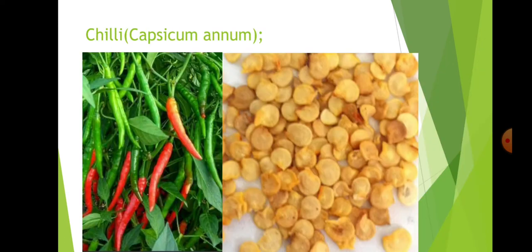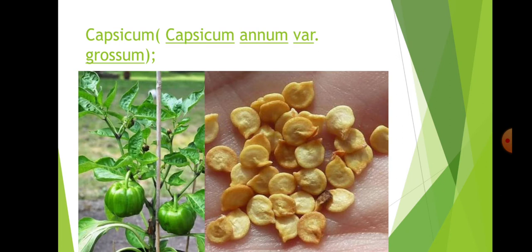And next, chili, Capsicum annuum. Seeds are thinner than the brinjal and easily identified, and it grows very well in clay soils. For high production, it is mainly grown in clay soils. One thing to be remembered under chili is that its cultivation requires more investment, because pests and diseases are more in the chili crop.